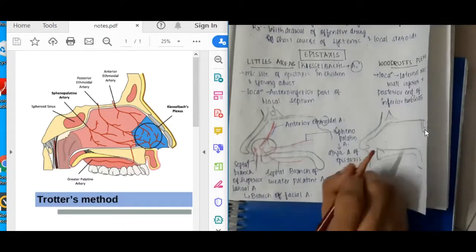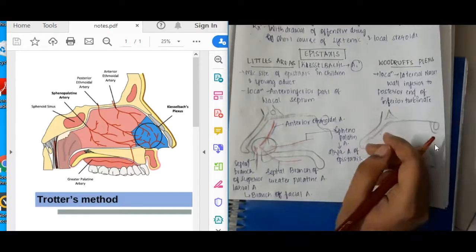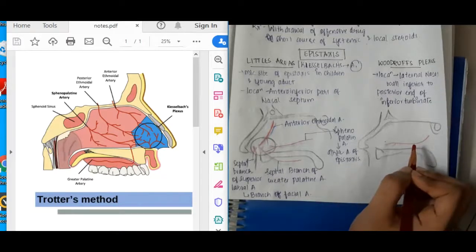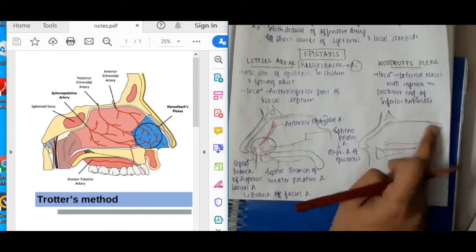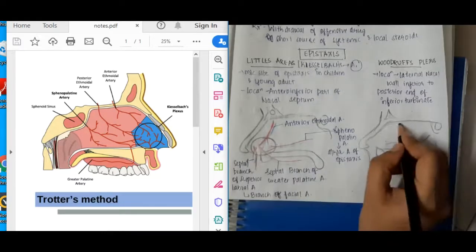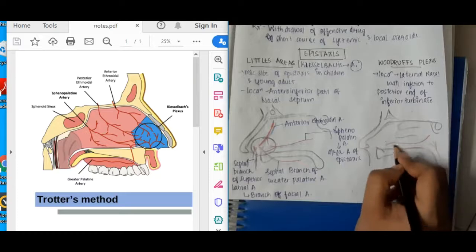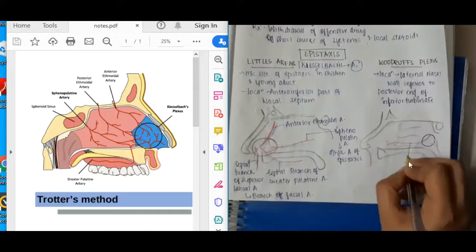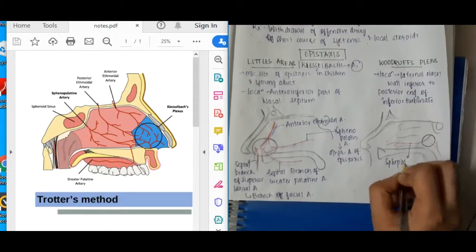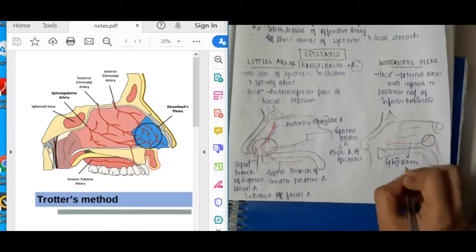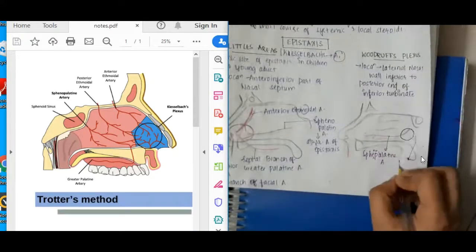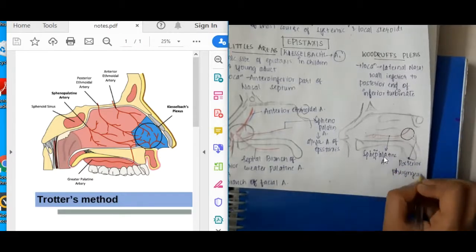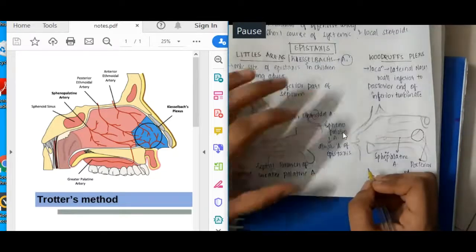Again the same diagram of the nose, and here mainly the sphenopalatine artery. And we also have the posterior pharyngeal artery. The plexus which you see here is called Woodruff's plexus. That is the sphenopalatine artery, and this is the posterior pharyngeal artery. Once we have learned about epistaxis,